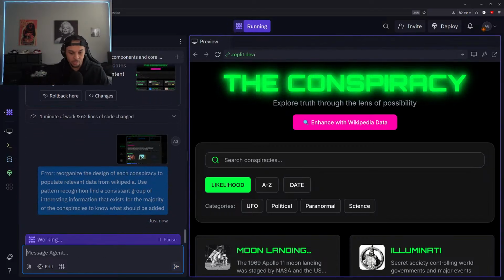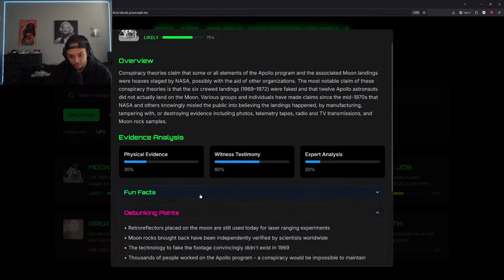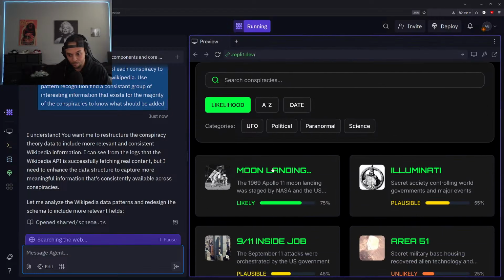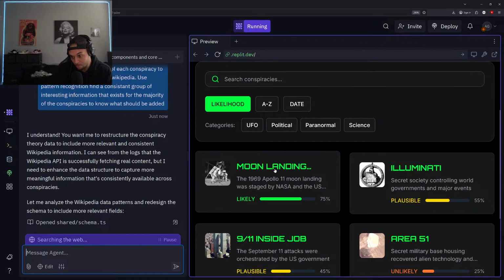All right, nice. So basically, all I'm saying is instead of using the baseline information that we have here, right, the debunking points, fun facts, etc., we want to use the information that Wikipedia usually has to organize how this website shows the information, right? Which is just a better way. Instead of us going through every Wikipedia article and saying like, hey, this piece of information is usually here, that piece of information is usually here, all we're doing is letting Replit just organize things for us and find all the relevant information that's usually there so that we can have these check boxes for each conspiracy.